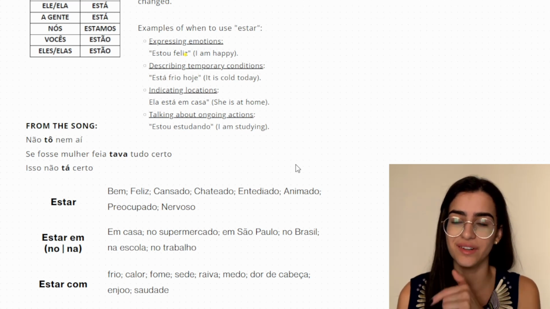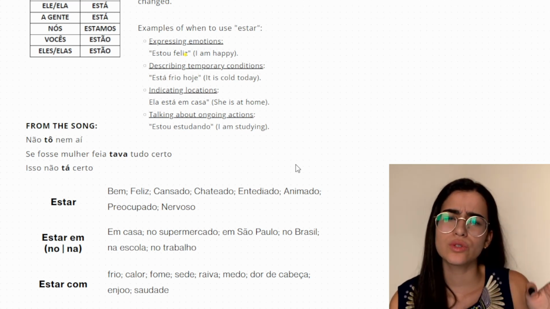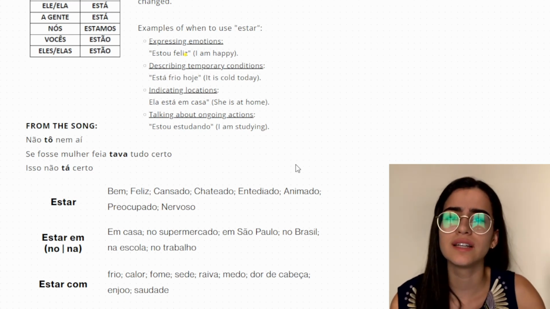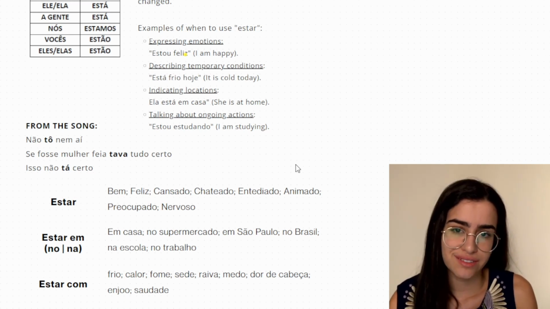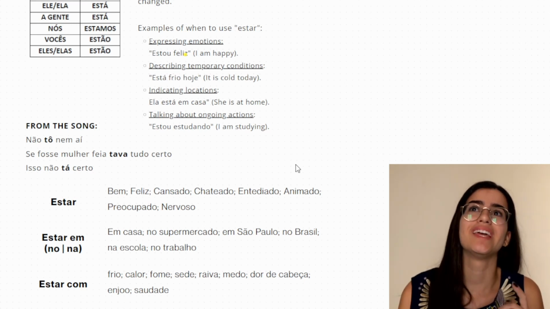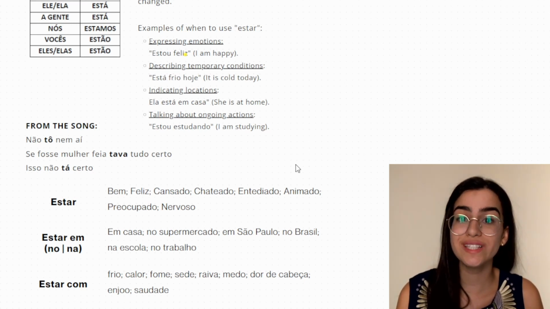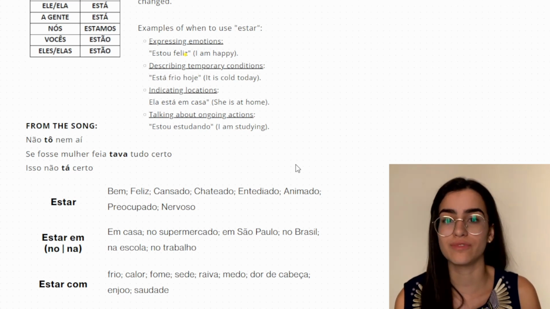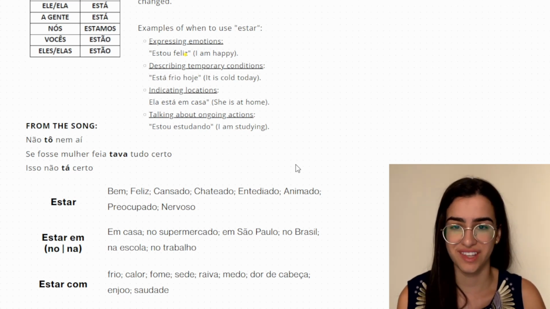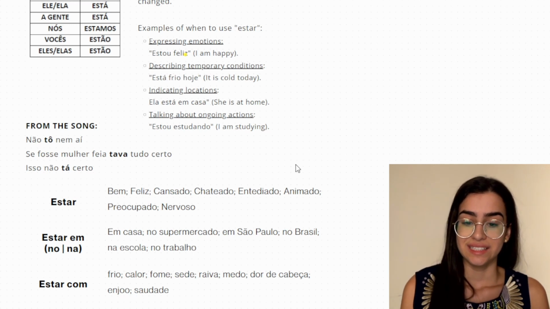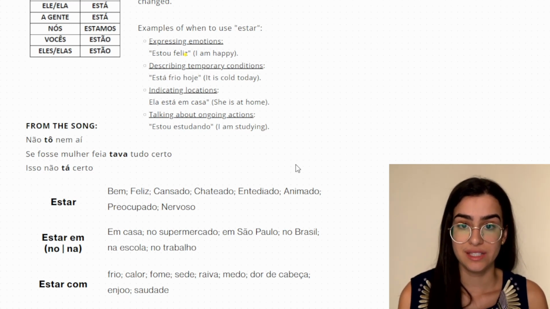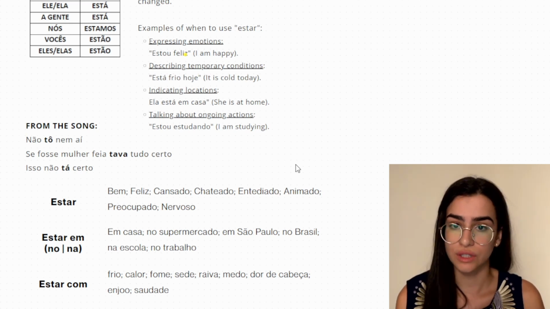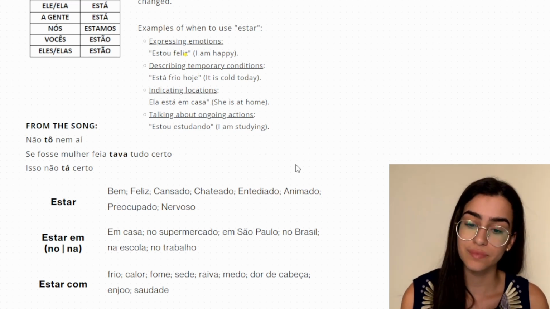Tell me that here in the comments. Tell me here. Eu sou da, I don't know, Irlanda. Ireland, okay? Or eu sou dos Estados Unidos. I'm from the United States, okay? So here's the difference between ser and estar to talk about locations, okay?